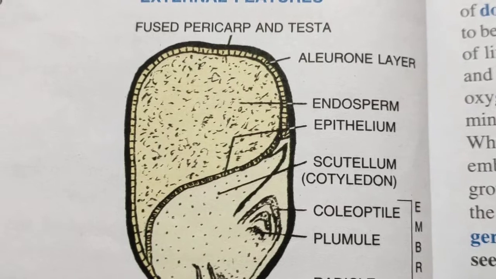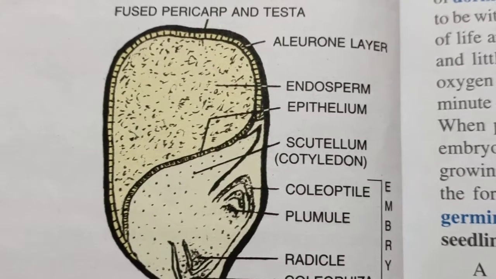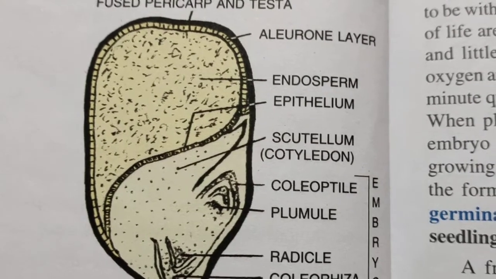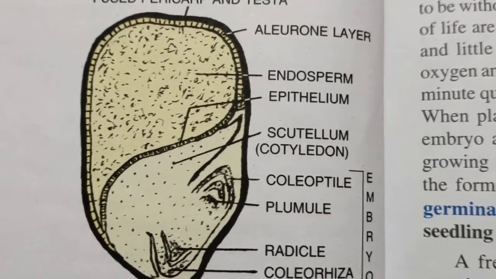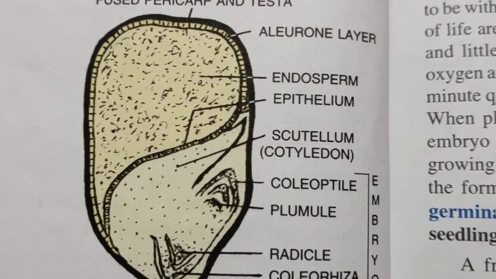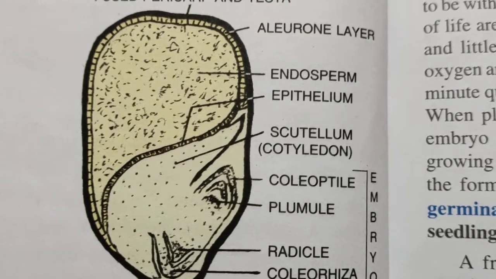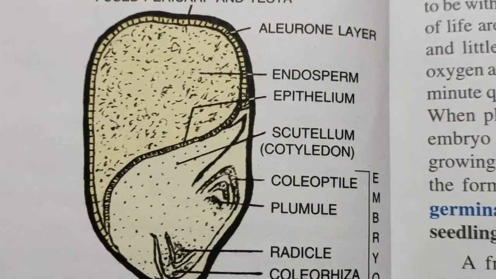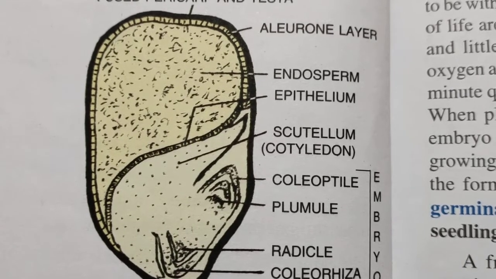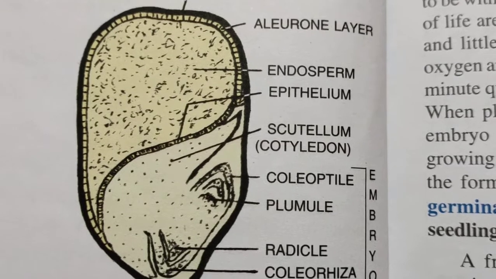The embryo consists of a single cotyledon which we call scutellum. Here also we can see the scutellum very nicely, a radicle and a plumule. The radicle is towards the pointed end and is enclosed in a protective sheath called coleorhiza, and the plumule is towards the upper broader side of the embryonic region and has another protective sheath, coleoptile.